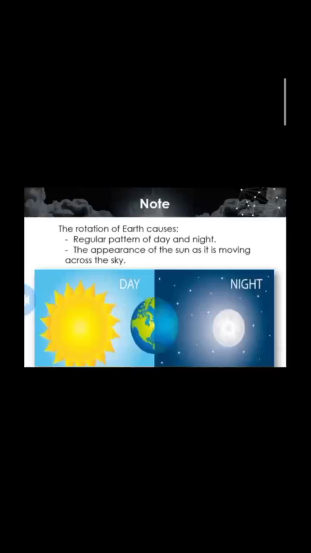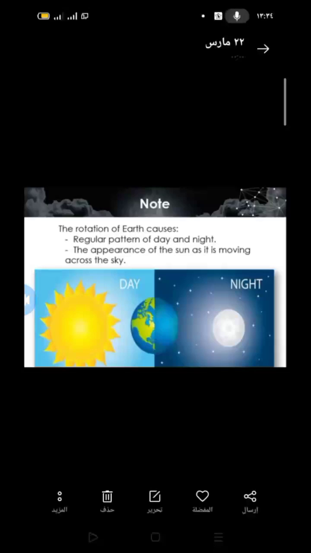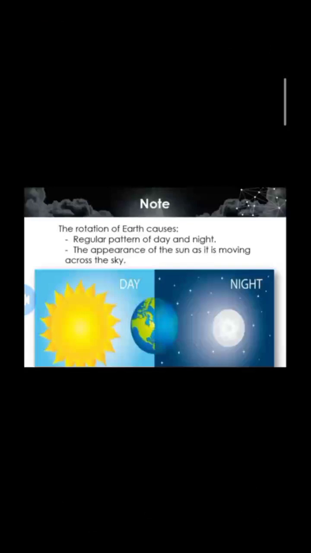The rotation of the Earth causes the regular pattern of day and night, and the appearance of the sun as it is moving across the sky. So the rotation of the Earth causes this phenomenon: the regular pattern of day and night and the appearance of the sun as it moves in the sky.